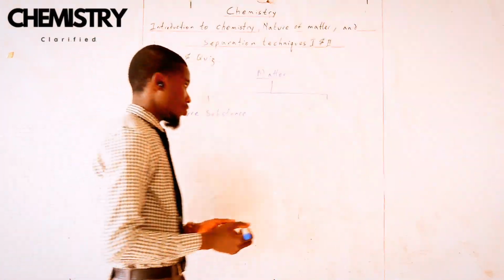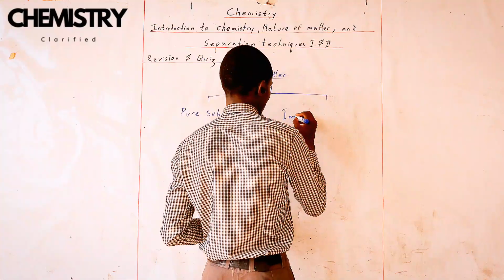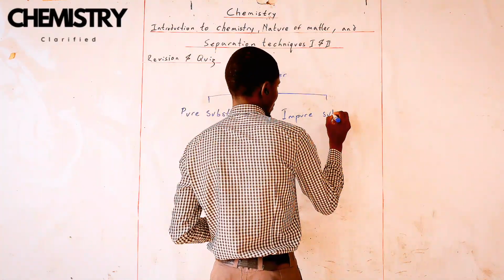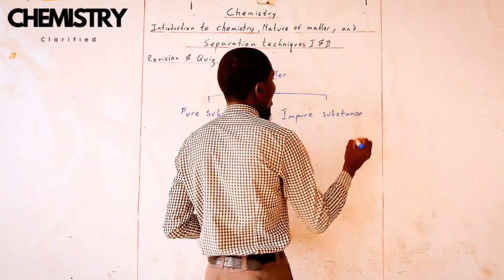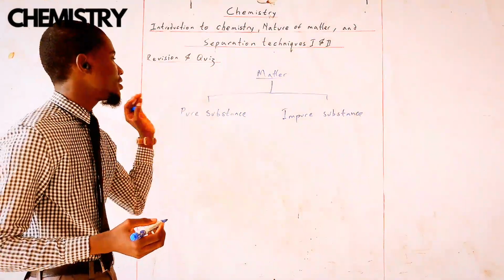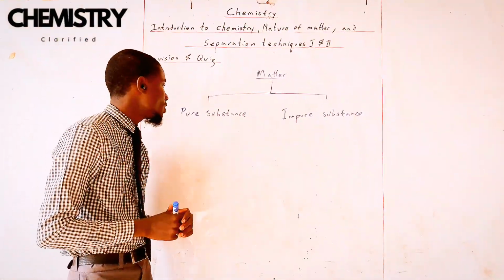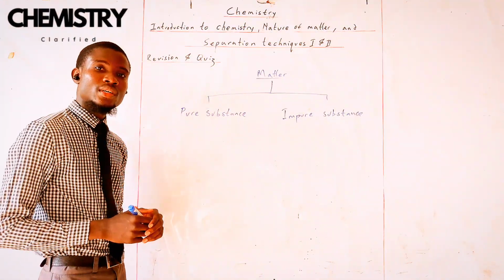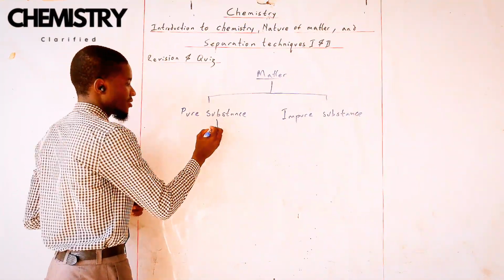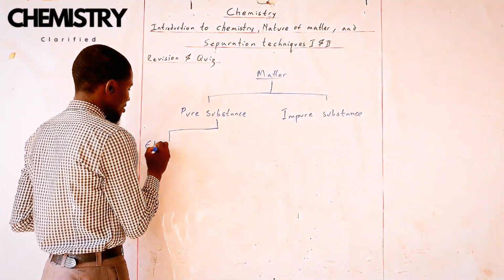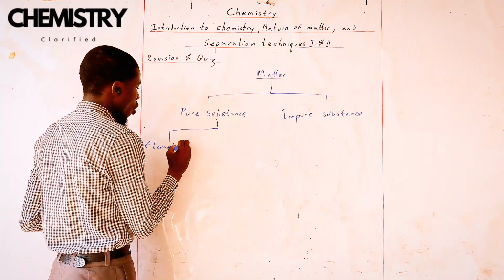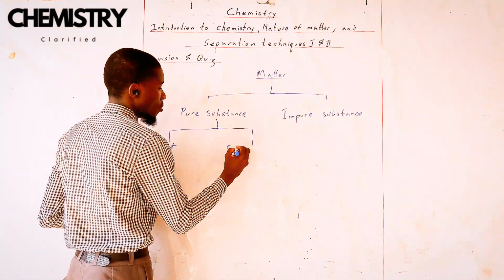Either it is pure or it is an impure substance. So everything in the world can be classified into these particular categories. If it is pure, it is either an element or a compound.